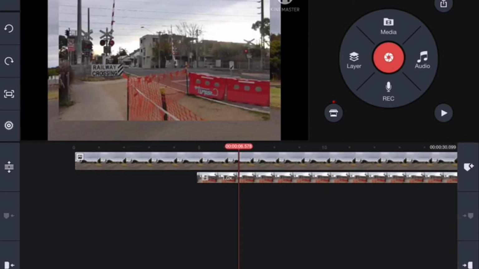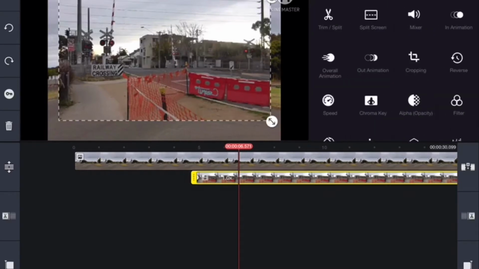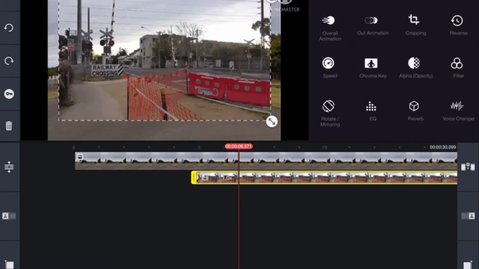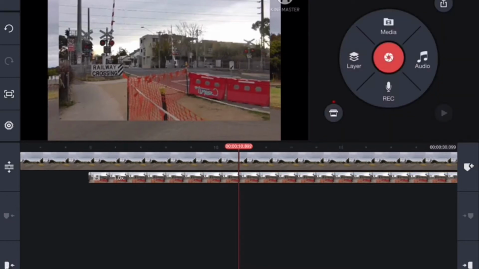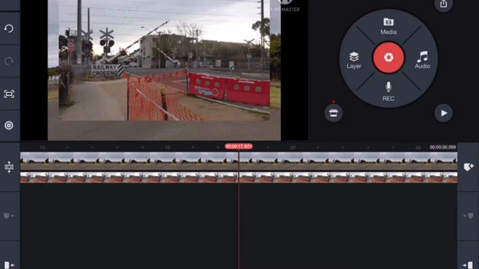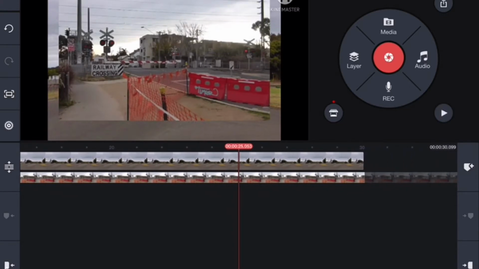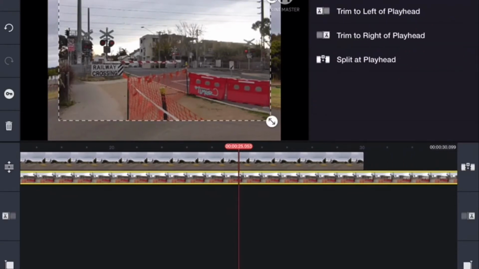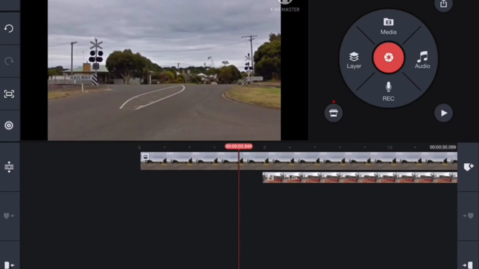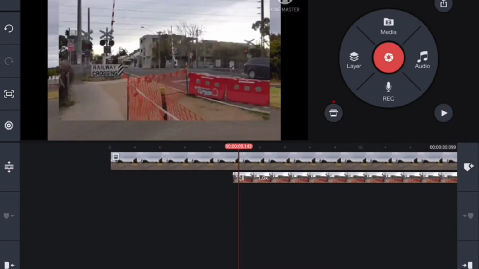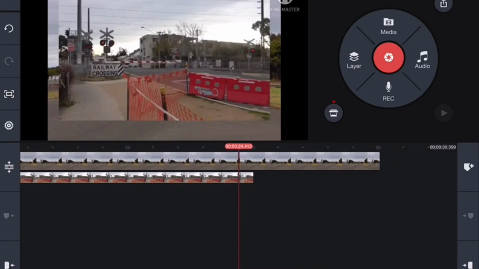As you can hear, the crossing bells are in this clip of the Arthurton Road level crossing in Northcote. So what we're going to do is turn that volume off. As you can see, it's at 100 right now, so we'll put that down to 0 because I do not want any bell sounds in that clip. Next thing we're going to do is cut this bit of flashing light footage off from here. I make the activation sequence 20 seconds long. It starts at the 5-second mark and goes to the 25-second mark.